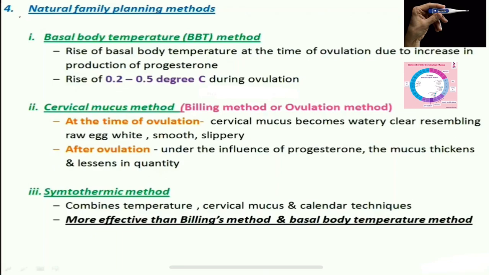So by this I can cross check if the calculation is correct or wrong. So it is more effective than the Billings method and the basal body temperature method. Therefore this method will be the most effective method because it includes all three things.